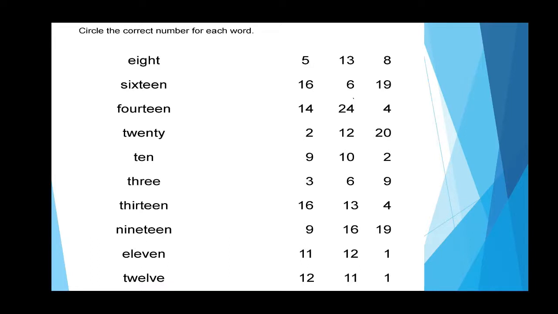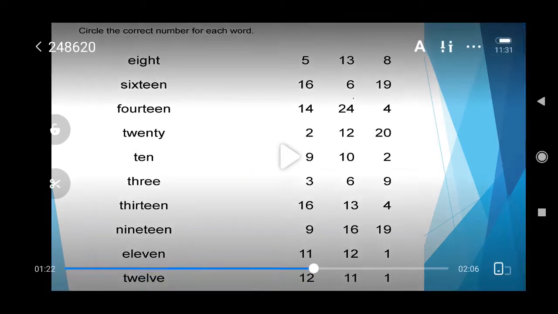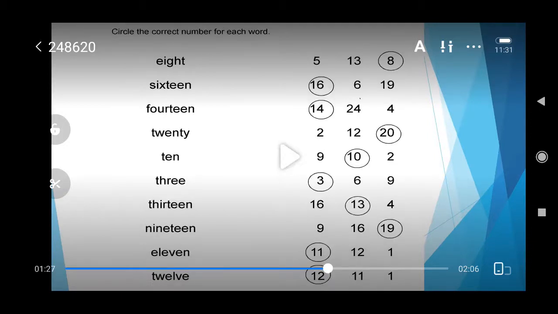Now, you have to circle the number 8 on the other side. The next number is 16. Now, you have to circle the number on the other side, 16. Like this, do the whole page like this, children. Yes, now the answers are given on the slide, okay?